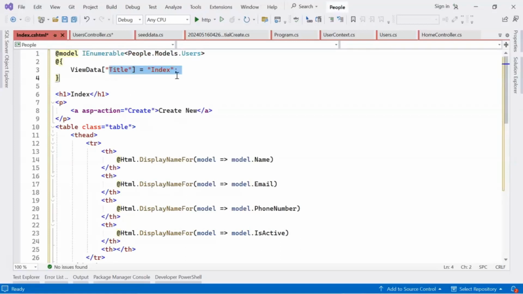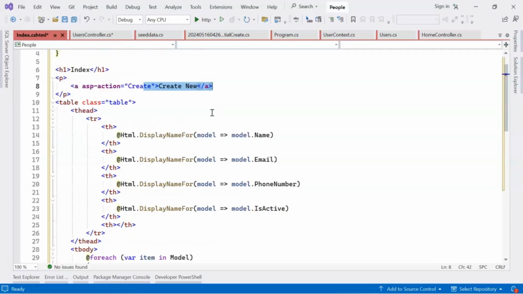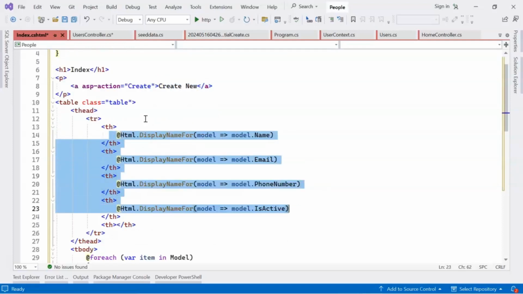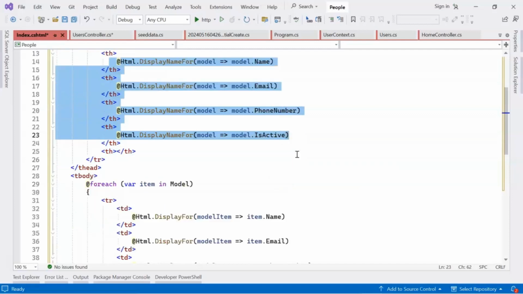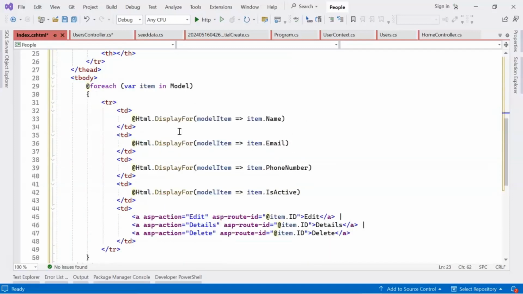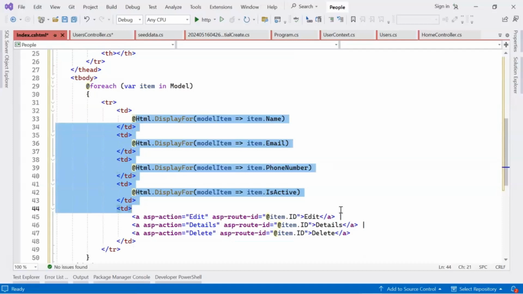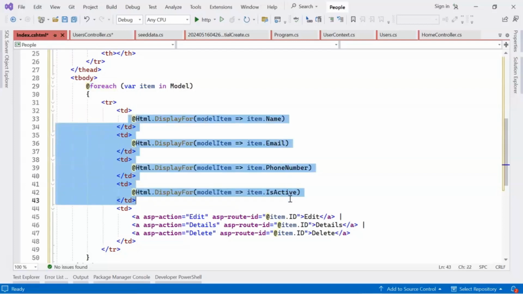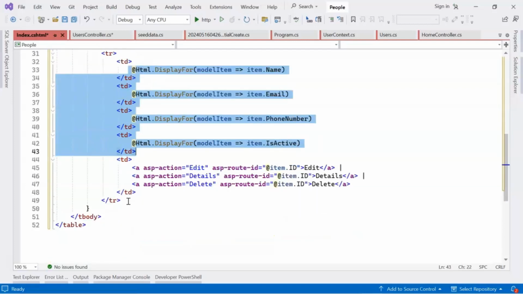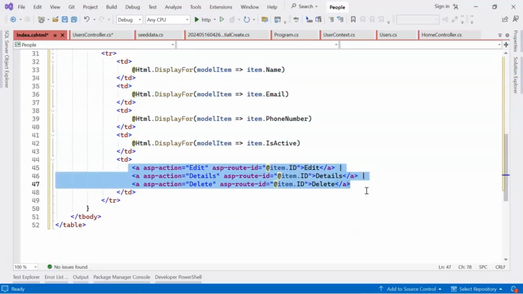So here I have given the title, this is the name of the page, and this is a table. So this is the table header. The table header names are coming from the database, the model name. This is the model name, and this data is coming from the database. So here we have created a for loop where we iterate the columns, and in the end we are writing a code for edit, delete and the details.